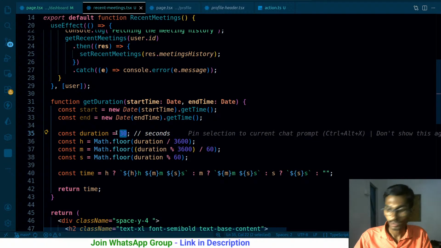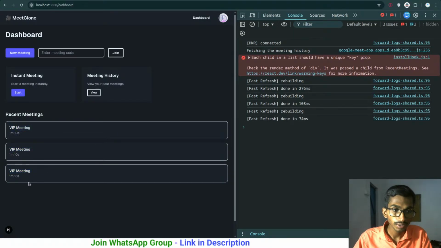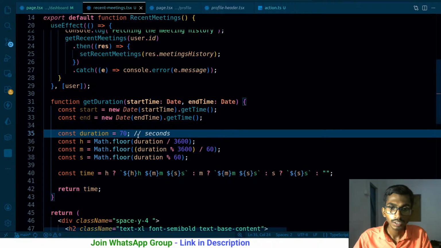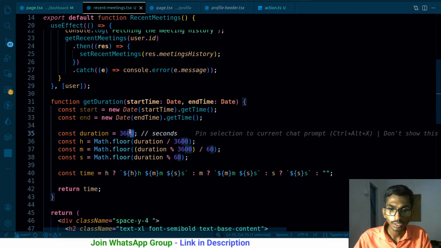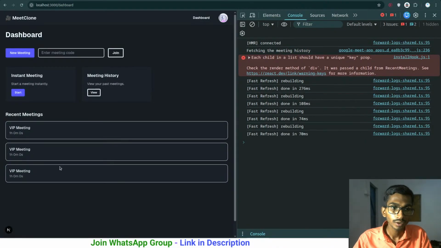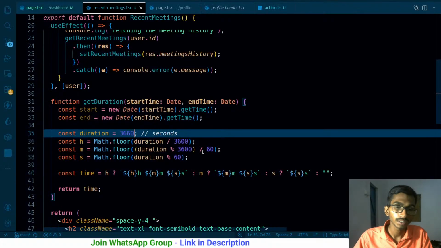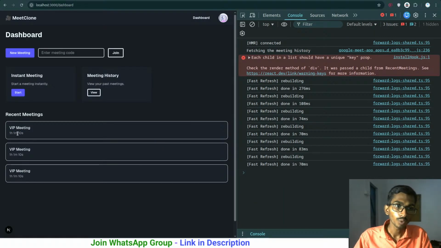If I make it 70, so 1 hour 10 seconds, sorry, 1 minute 10 seconds. If I make it 3600, I'm getting 1 hour 0 minutes 0 seconds. And lastly, if I make it 3660, I'm going to be getting 1 hour and 1 minute, and it just keeps increasing. If I make it 3670, it's going to be 1 hour 1 minute and 10 seconds. So this is how the timing is being calculated, and then the name of the meeting.